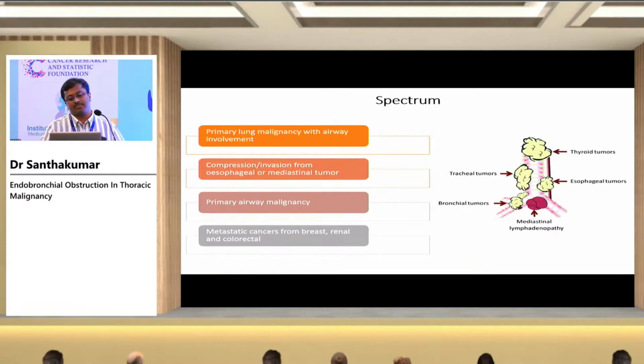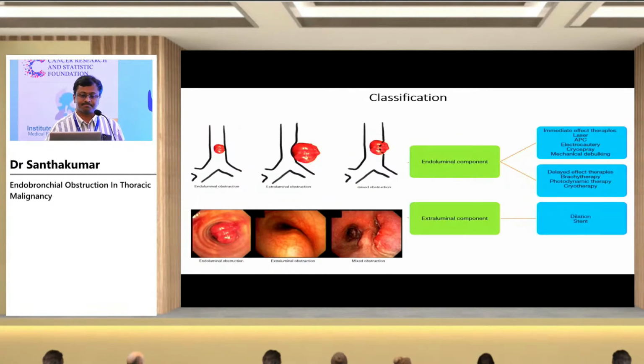When it comes to the spectrum of the diseases, it can be a primary lung tumor which is invading the airway, or a compression from a mediastinal tumor or an esophageal tumor which can compress the airway and present with an obstruction. It can be a primary airway malignancy like adenoid cystic or mucoepidermoid carcinoma, or a metastatic cancer, commonly from breast, renal, and colorectal cancers, which can present with central airway obstruction. Or sometimes a mediastinal lymph node can erode into the airway and present as a central airway obstruction.